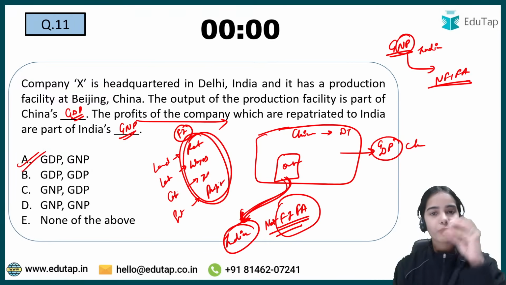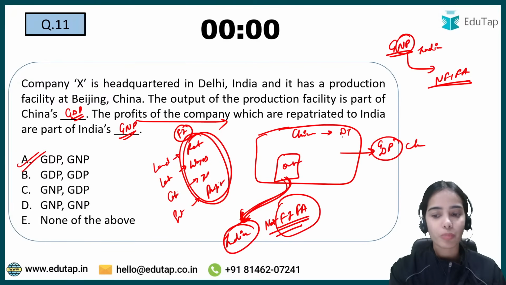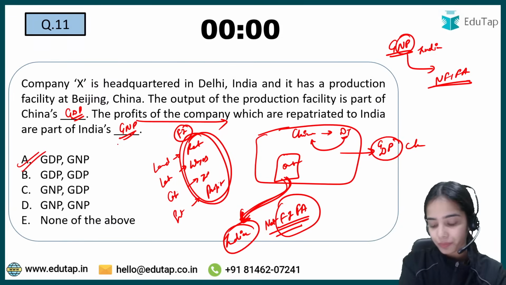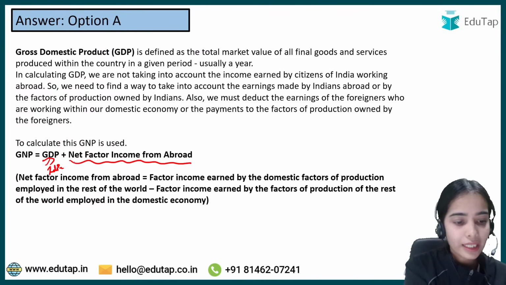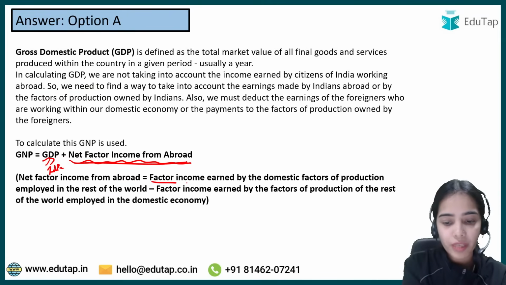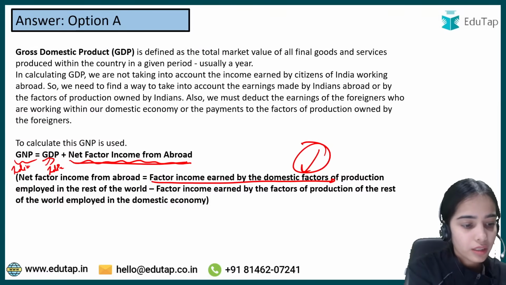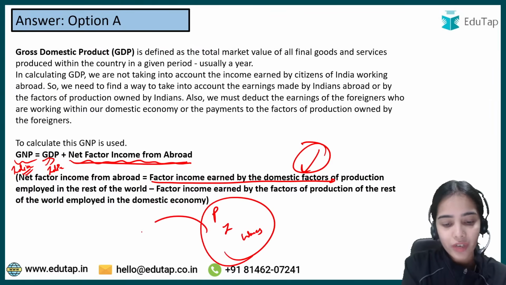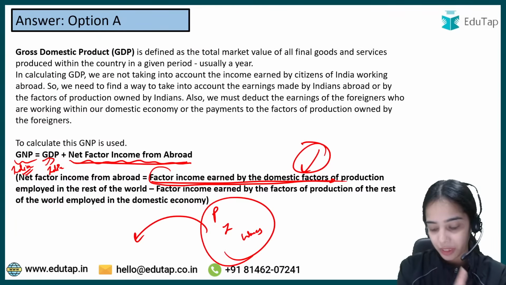The output that is being produced in China will come in the GDP of China, because that is produced in the domestic territory of China. The profit of the company that is coming to India, that is the factor income from abroad that we are getting, will come in GNP. So in the GDP of India, add the net factor income from abroad. The factor income that we have received from abroad has to be added to come to the GNP of India. Okay, got it? The profit, interest, wages that we are earning from abroad will be added as factor income earned from abroad, and that is added in the GNP of India.